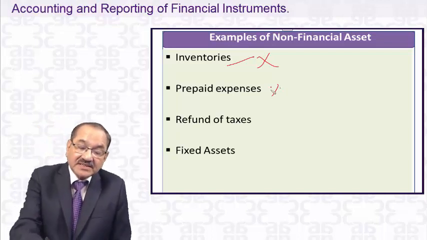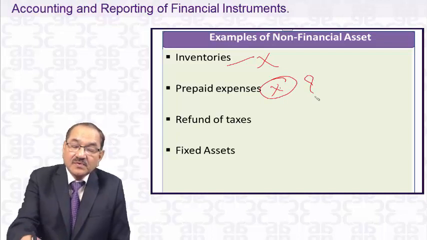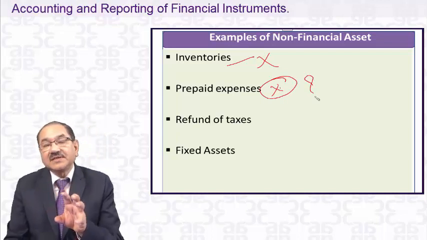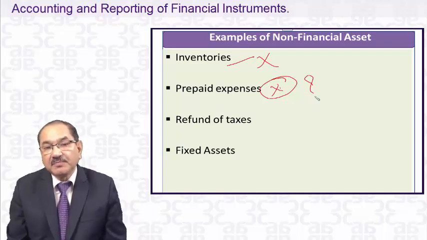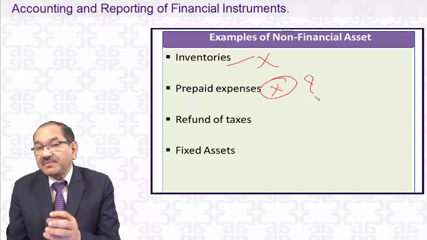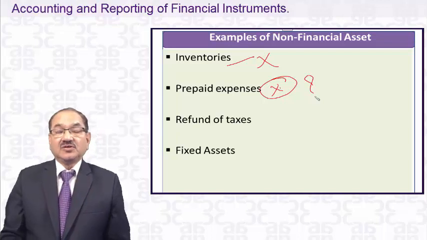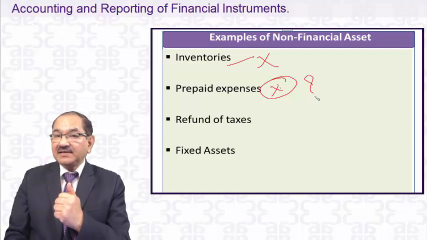What about prepaid expenses? Is prepaid expense a financial asset or not? Please apply the definition. The definition says contractual right to receive cash or another financial asset. Prepaid means, just like you have made a prepayment of insurance, there is a prepaid insurance. So will you get cash at the end of the period?